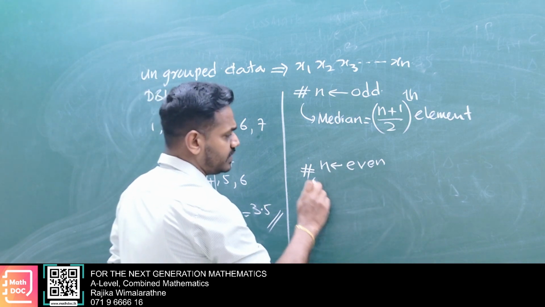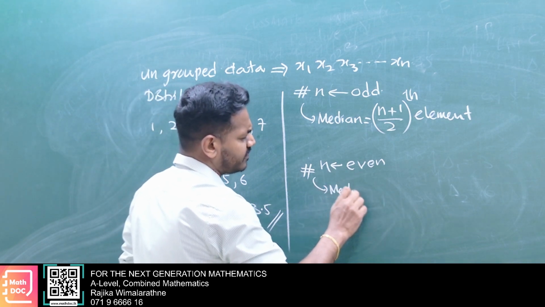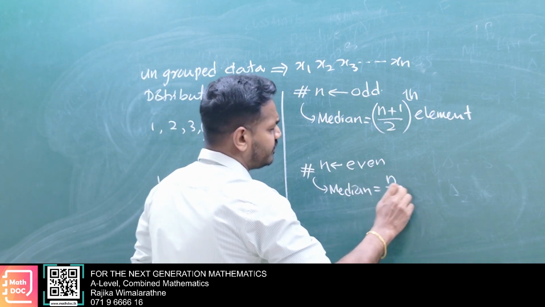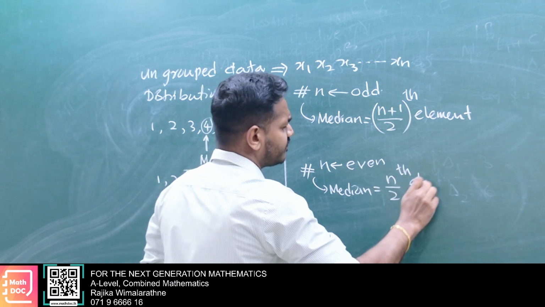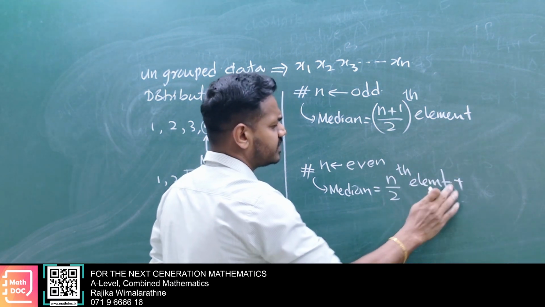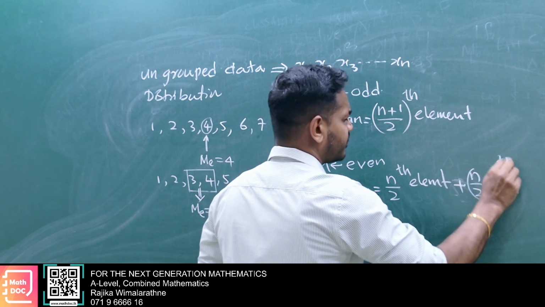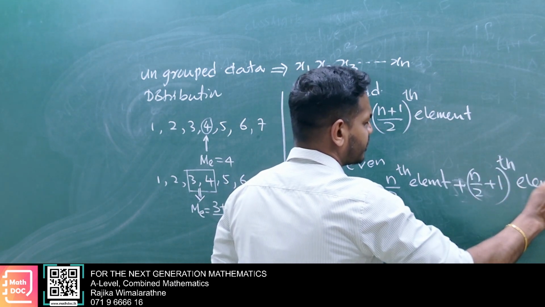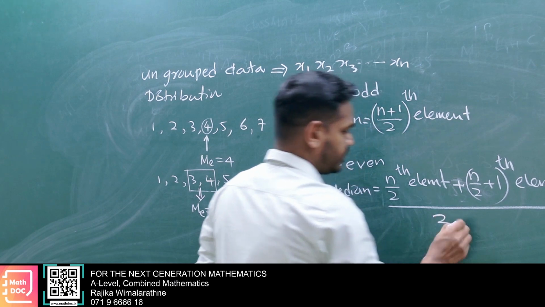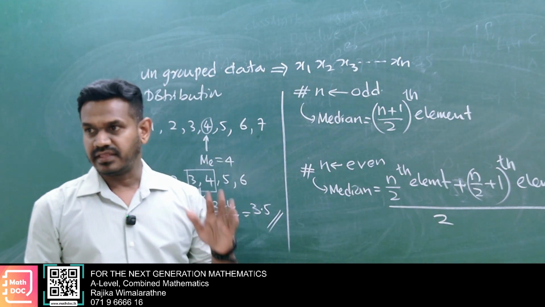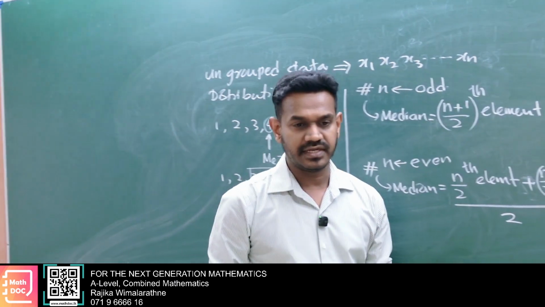So the median is the n divided by 2th element plus the n divided by 2 plus 1th element, divided by 2. That's the median. Okay, that is a very simple definition.